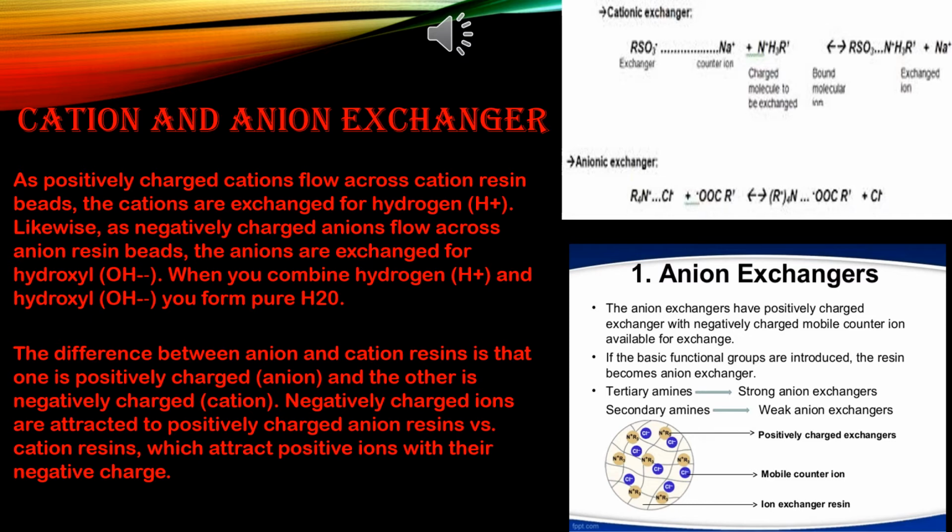The water thus obtained contains no cations or anions except H plus and OH minus ions, that is H2O. This water is called deionized water or demineralized water. It is almost like distilled water. But to some extent, obviously, some differences are there between these two. I'll explain this in my next slide.